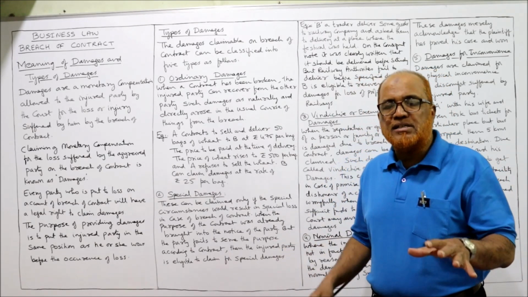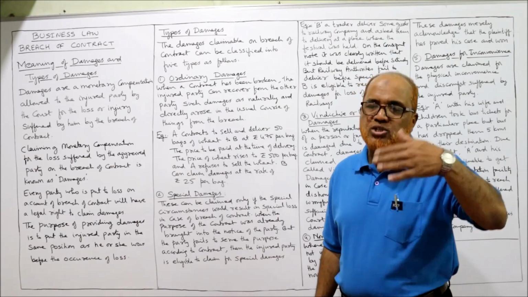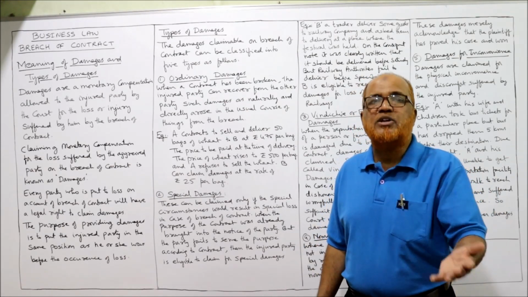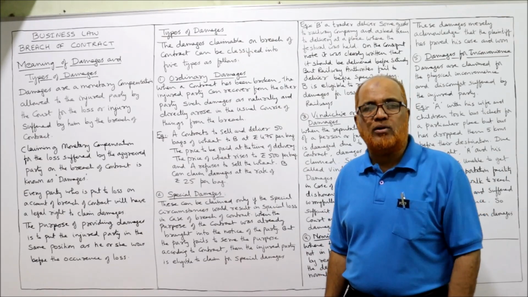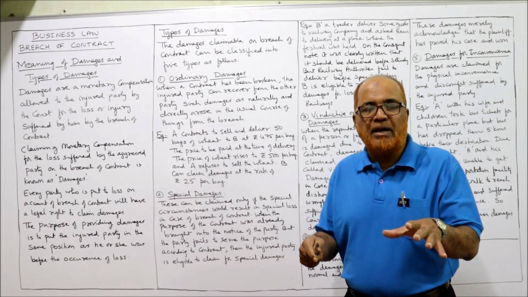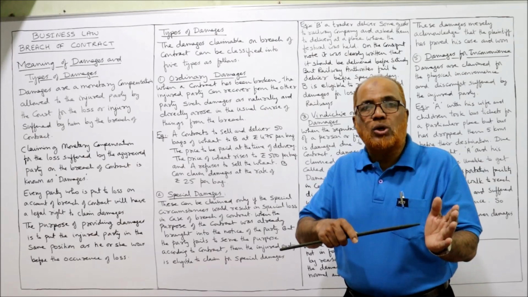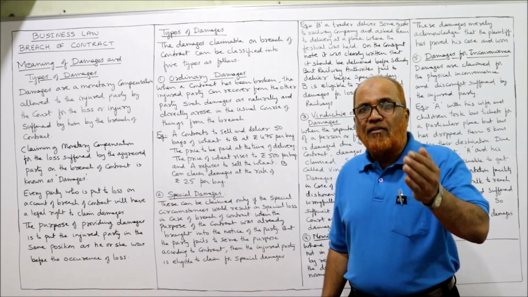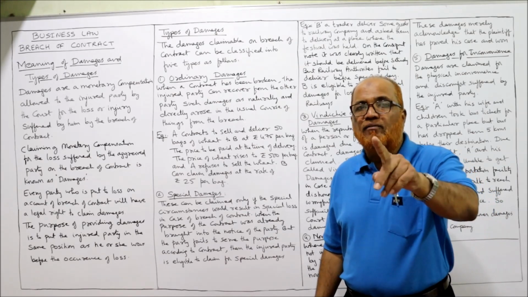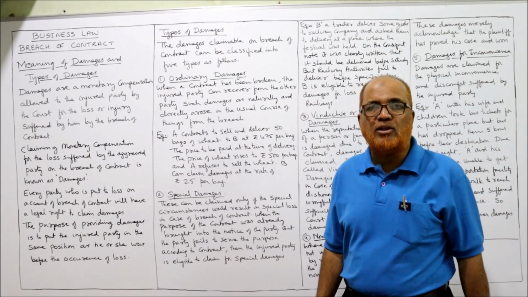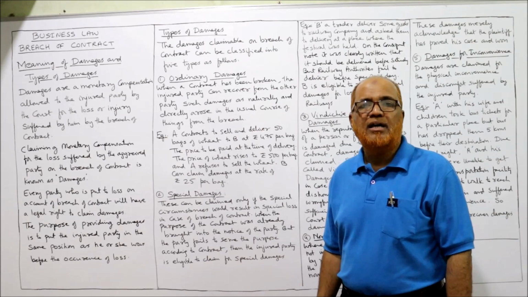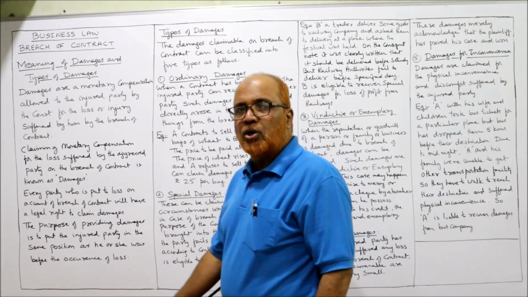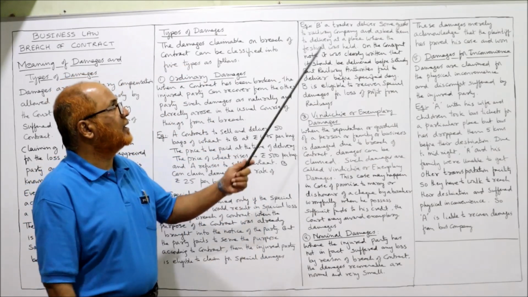So if the circumstances are special, extraordinary circumstances, and the loss incurred was special, extraordinary loss, and when the contract was made, one party disclosed to the other party the purpose of the contract, and even after knowing the purpose, the other party failed to comply with the obligation, then definitely special damages he has to pay. Example. To make this point clear, I have taken one example.